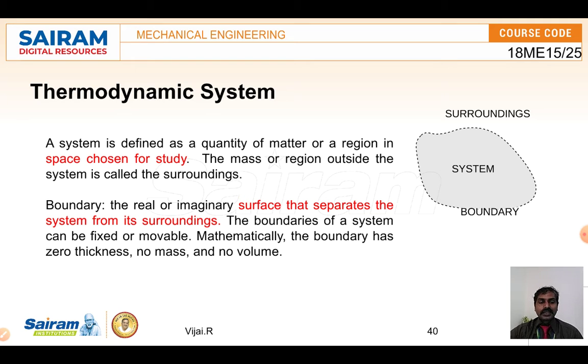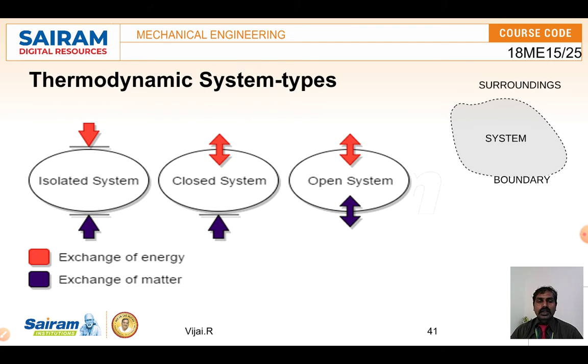There should be a boundary, a layer which separates the surroundings and the system. It's an imaginary layer, with no thickness, no volume, nothing.